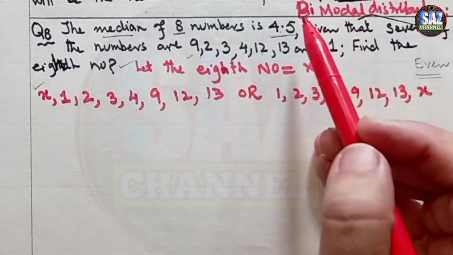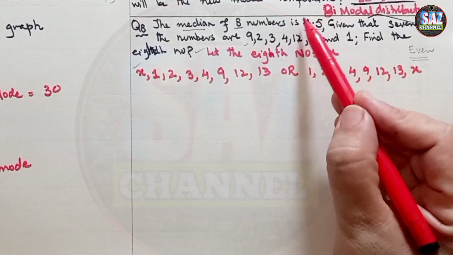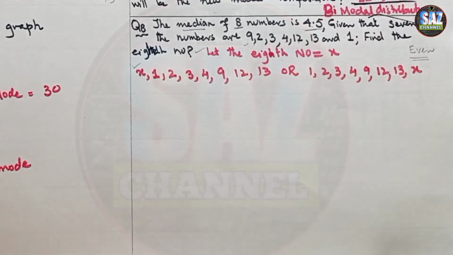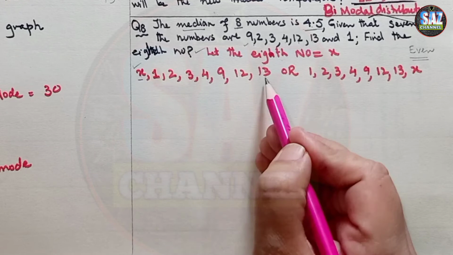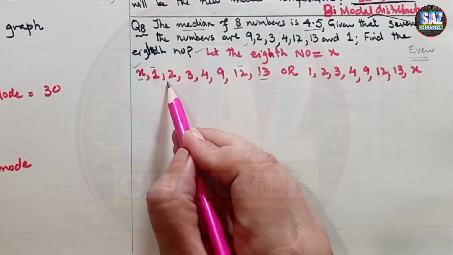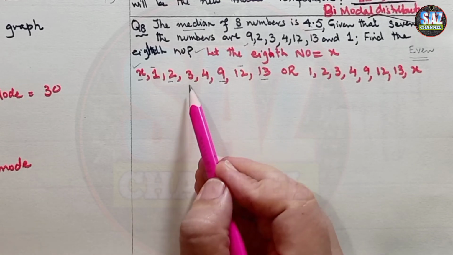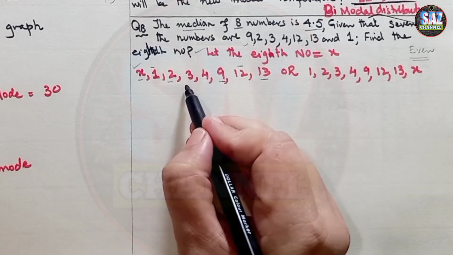Now see, the median is 4.5, and we know that for even data, the median is the average of the two middlemost values. If we take x in the beginning and set the numbers this way, are we getting the average of the middlemost two values? We get the two middlemost values 3 and 4.